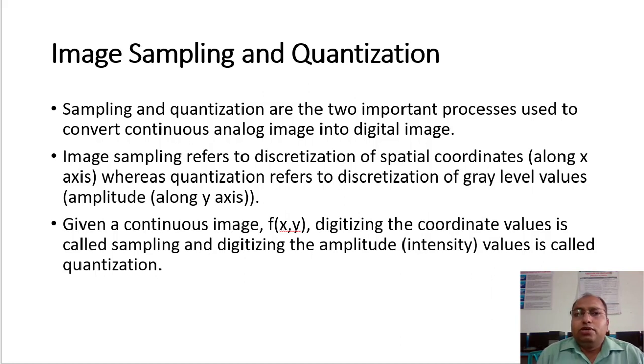So what is the sampling theorem? Whenever we have a signal and we need to sample that signal, we need to satisfy the criterion that the sampling frequency must be greater than or equal to twice the frequency of the signal under sampling.